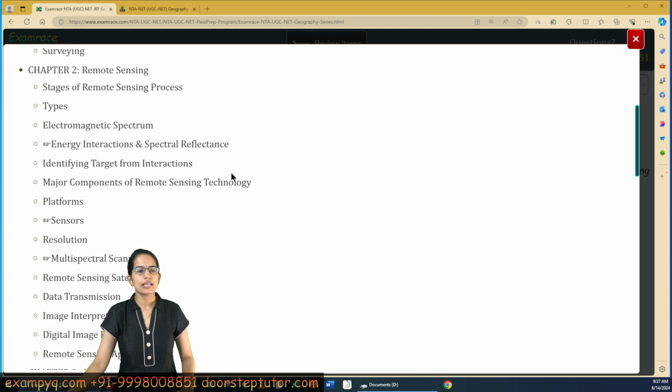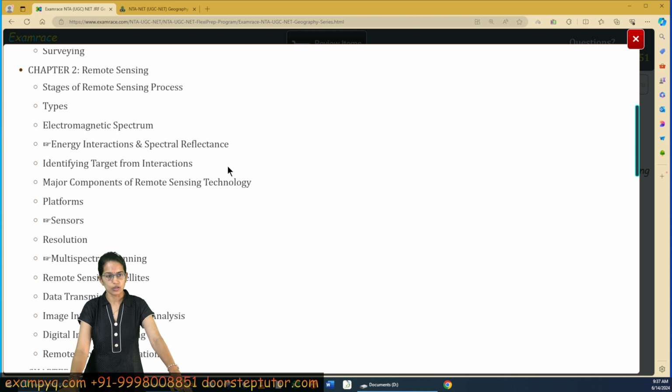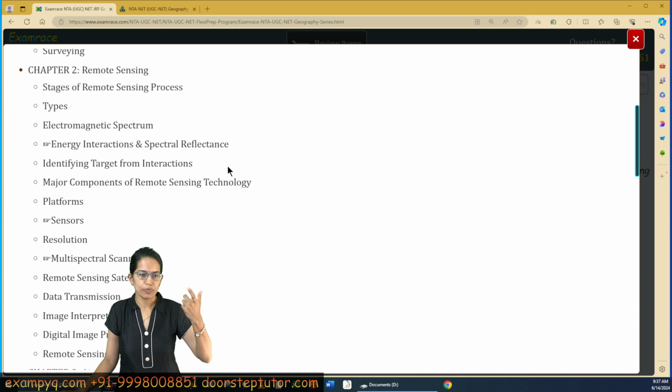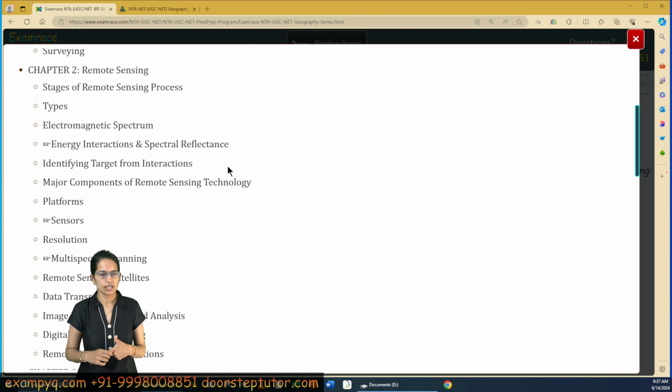The next topic here is remote sensing. Now remote sensing is a conceptual topic and a very scoring topic. Understanding the basic physics behind it is important. So what is remote sensing, the stages and the types? Electromagnetic spectrum, what is spectral reflectance, what is albedo? So concepts which pertain to the basics of remote sensing, the terms and technologies are covered here.